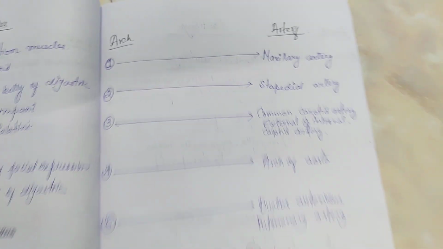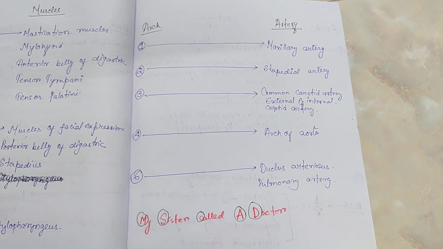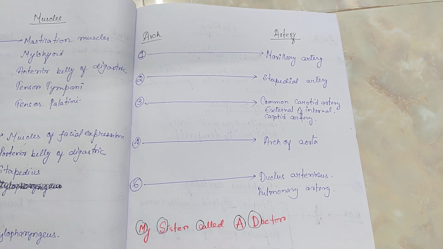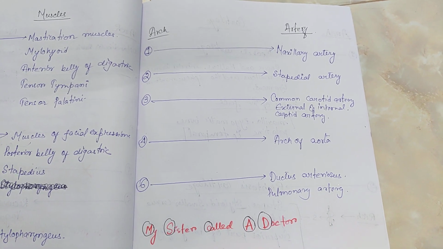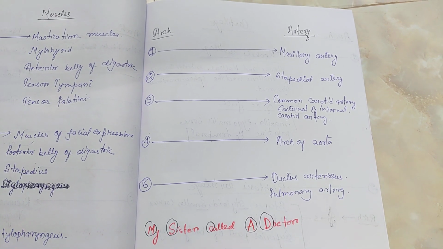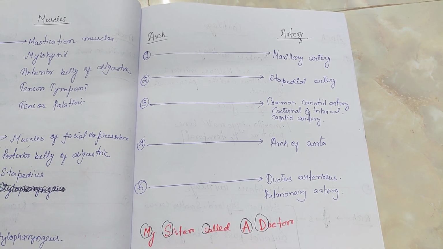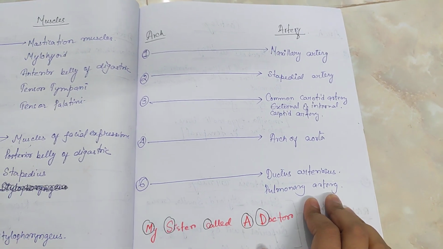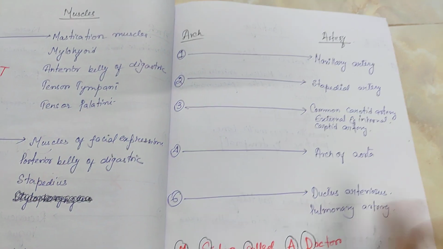My: M for maxillary artery, S for stapedial artery, C for common carotid artery. Once you remember common carotid artery, you can easily remember external and internal carotid artery. Okay, and fourth is the arch of aorta, sixth is the ductus arteriosus, and pulmonary artery, remember this. Once you have written all this, you can remember.